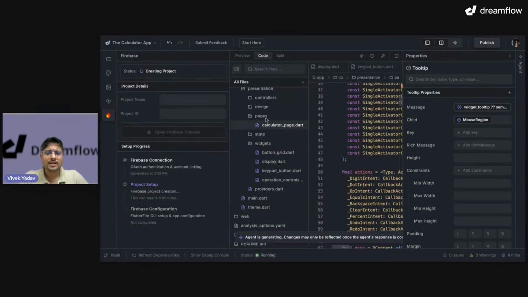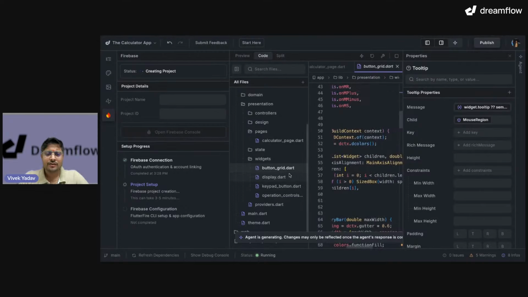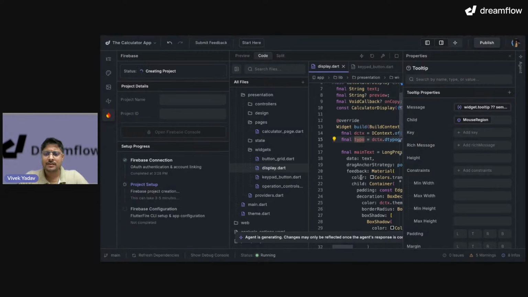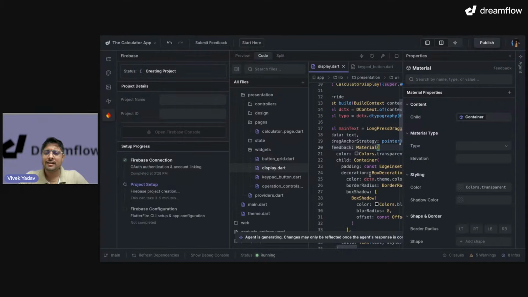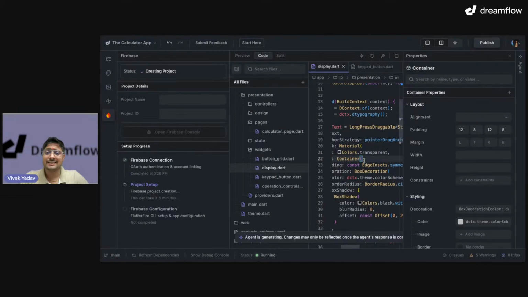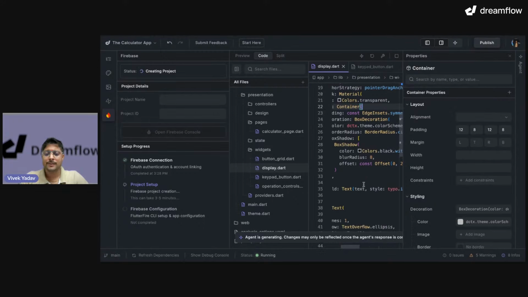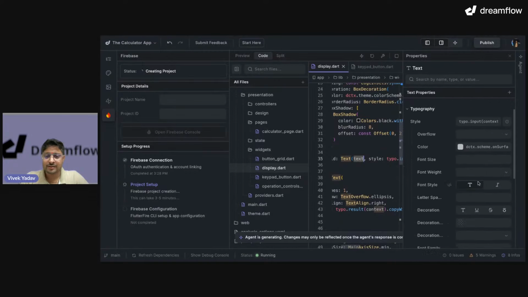I can go ahead and go inside any of the button, any of the file. You can see on the right side, if I am right now in the material, the properties of materials are open over here. If I am inside the container, the properties of container are present over here. If I go inside the text, it will give me details of the text. Look at this. It says that the text is a variable over here. That is why this is a variable symbol. Then all the styles are present over here.